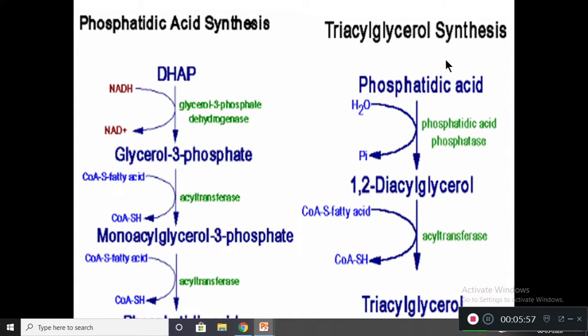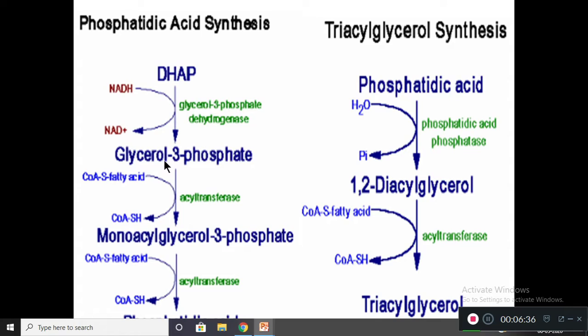In triacylglycerol synthesis, phosphatidic acid is first converted into 1,2-diacyl glycerol with the help of the enzyme phosphatidic acid phosphatase. This 1,2-diacyl glycerol is converted into triacyl glycerol with the help of the enzyme acyl transferase. This is the basic thing you want to keep in mind when you study the synthesis of triacyl glycerol.